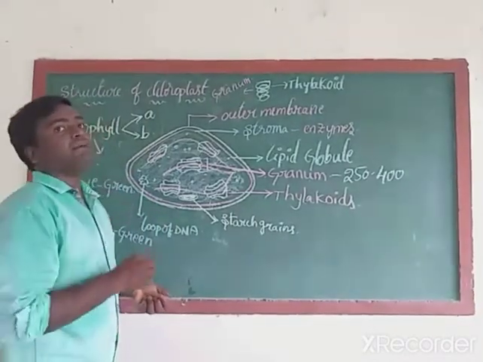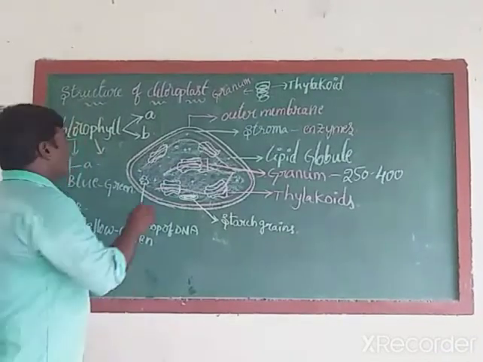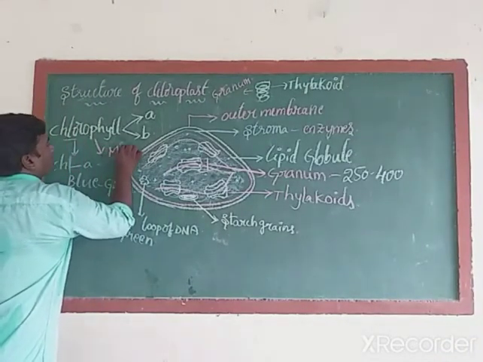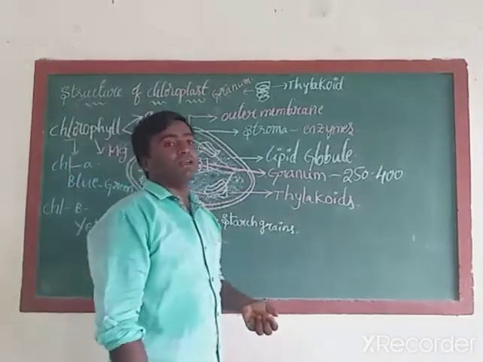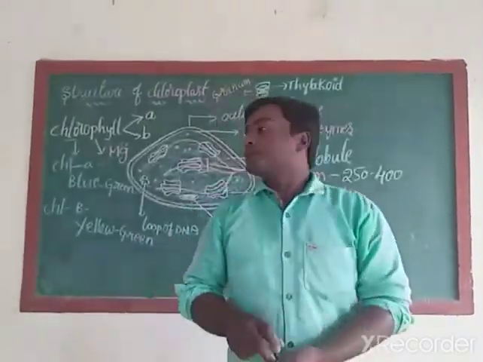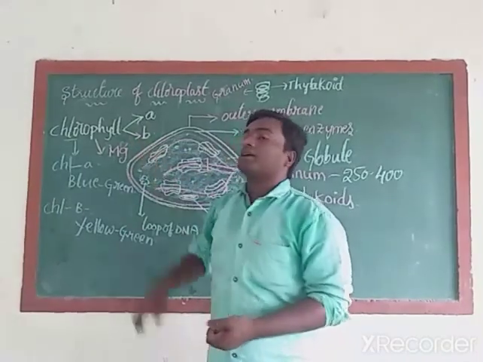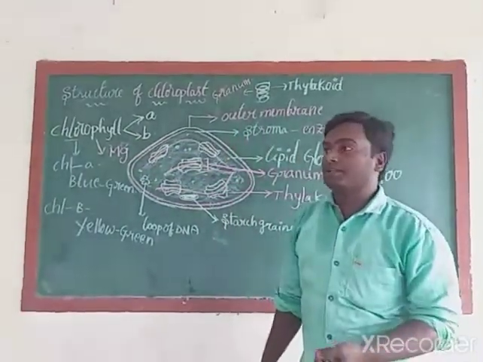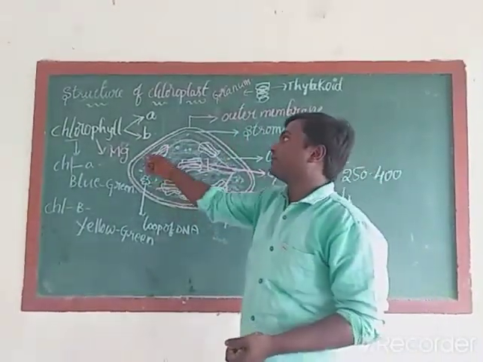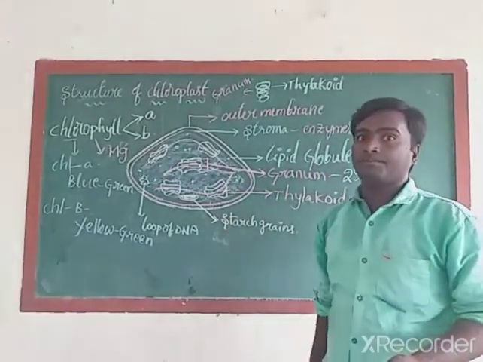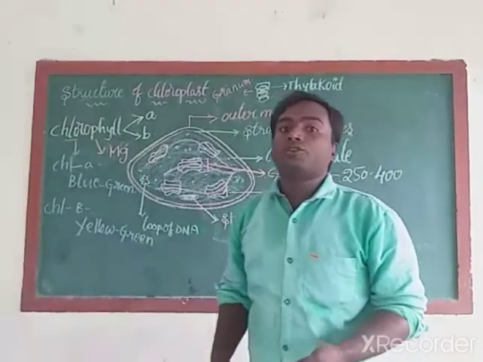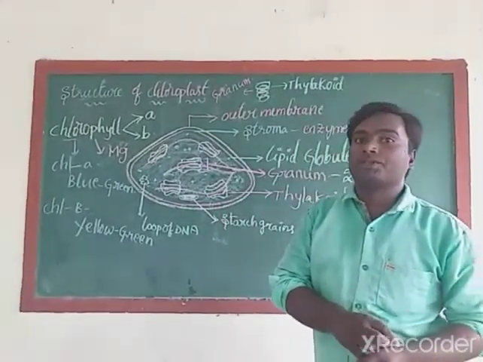If we observe the structure of chlorophyll, it contains one atom of Mg. What do you know about Mg? Mg is the symbol of magnesium. So chlorophyll contains one atom of magnesium in it. With the help of this chlorophyll and the light harvesting complex present in the granum, what will happen? Photosynthesis will be carried out.